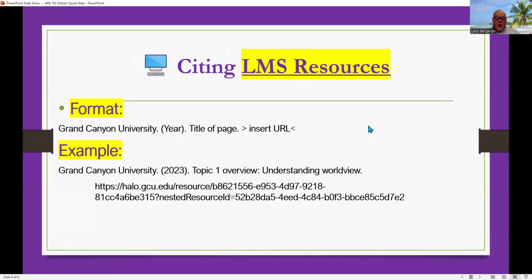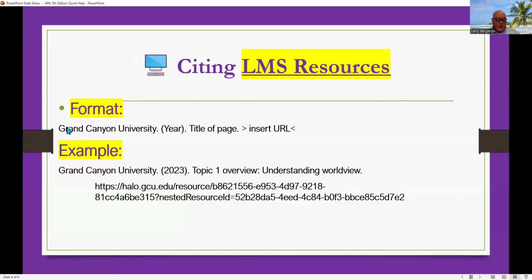Now let's take a look at how you would cite a resource in Halo, a resource in the LMS. So most of those resources, not all, but most of them, are going to be for Grand Canyon produced works. There are some other elements in the resources, commentaries, etc., and those would have a different format. But for example, the Topic 1 overview is what we're using for our example here.